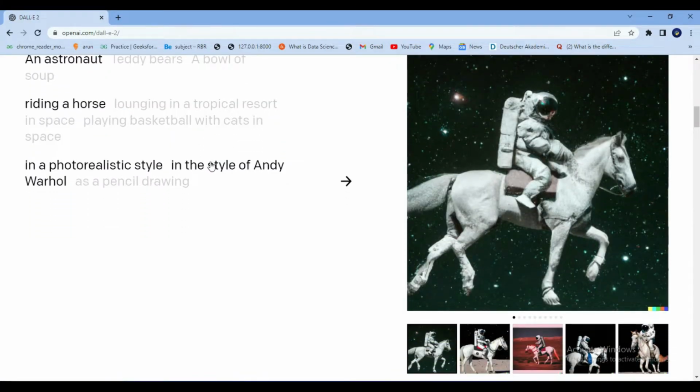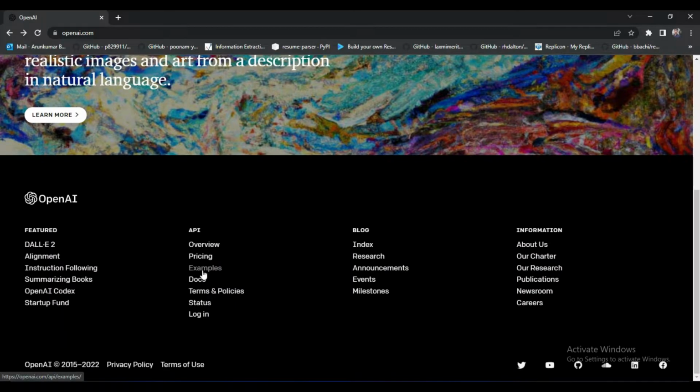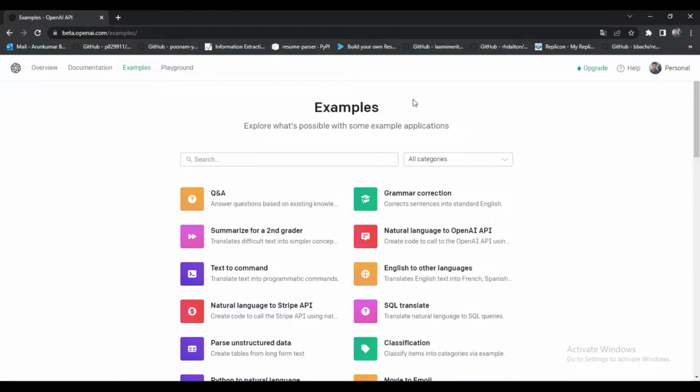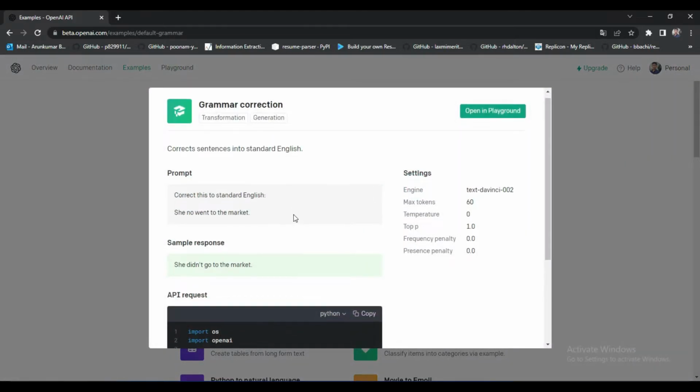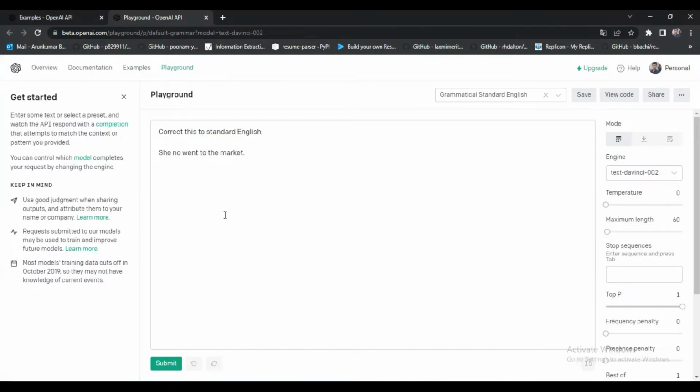Apart from this, I just looked around their other publications. To be honest, they have some good publications which are related to AI. Look at my screen. These are their current AI distributions. So let's check a few of these. The first interesting thing I noticed is the grammar correction. Basically you have to give some incorrect sentences as an input. Once you give the incorrect sentences, this intelligence will automatically correct your sentences. So this is the interesting feature about the grammar correction distribution.